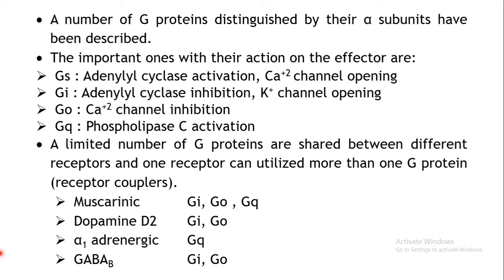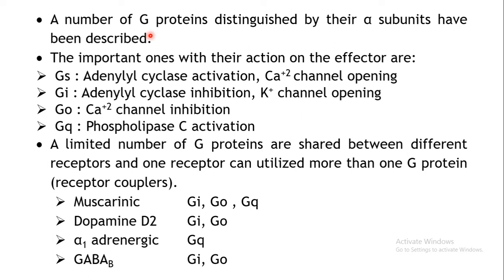Now coming to the different types of G proteins, as we have seen, merely your drug binding to the receptor is not sufficient. Depending upon what drug is binding to that receptor or what signal it is bringing, a particular type of G protein will come and bind to the G protein binding site, right?